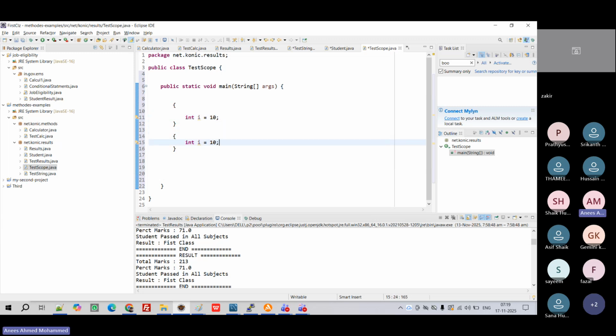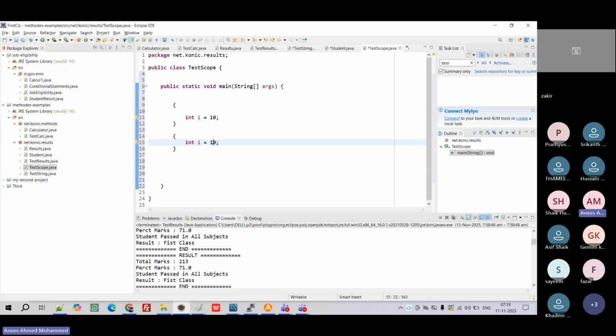Yes, it's different, right? Both are not the same now. So now the brackets are the life of the variable. It will start after the bracket, it will end after the bracket.